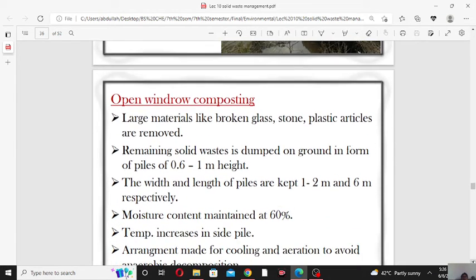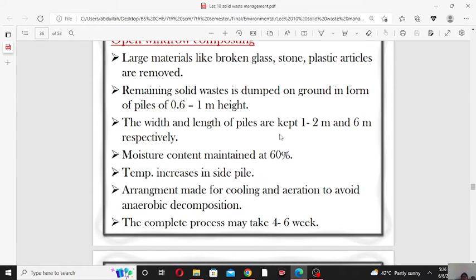Now open window composting. In open window composting, first of all we will remove large material like glass, stone and plastic articles from the solid waste. Then the remaining solid waste is dumped on the ground in the form of a pile 0 to 1 meter high. So in this case we are not making trenches, but we dump the solid waste on the surface of the ground, and the height of the dump is about 1 meter.